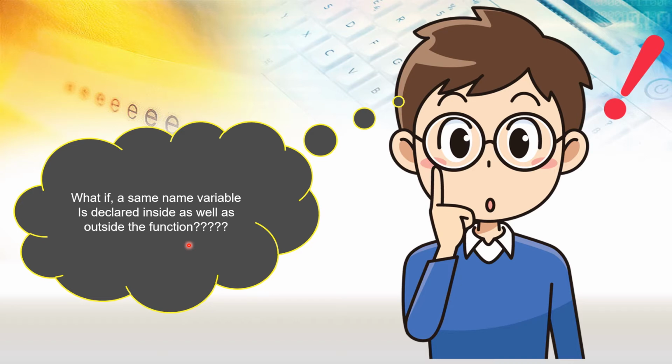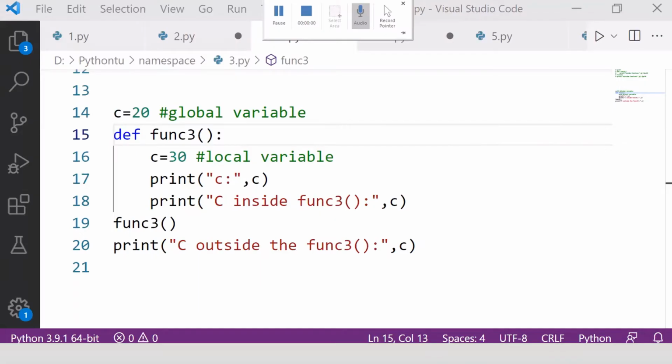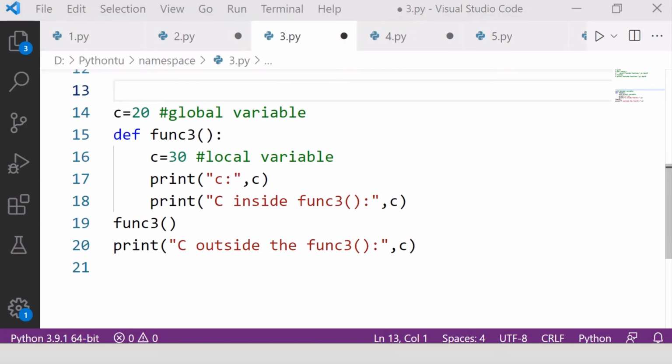So let's see. I have written another program here. Now I'm taking the same variable name, c as a global variable and c as a local variable. Values are different, so let's see what will happen.